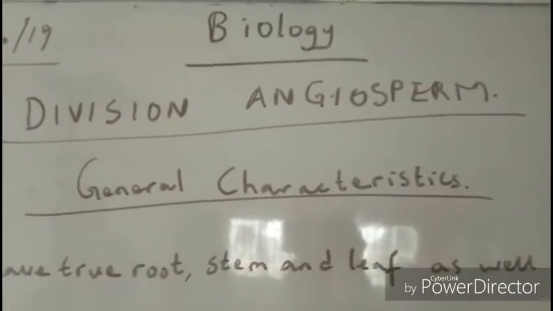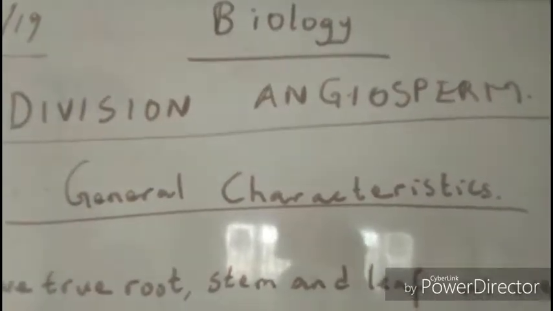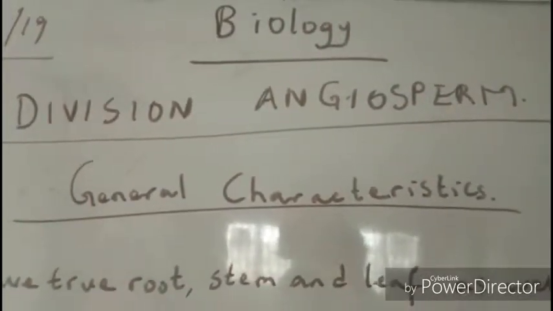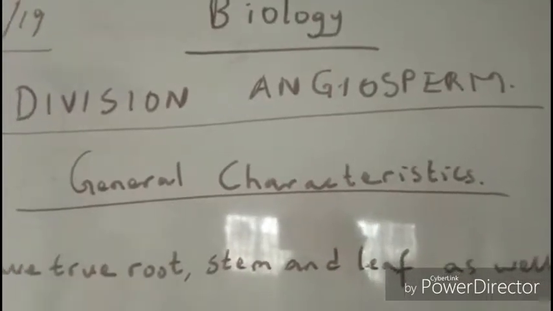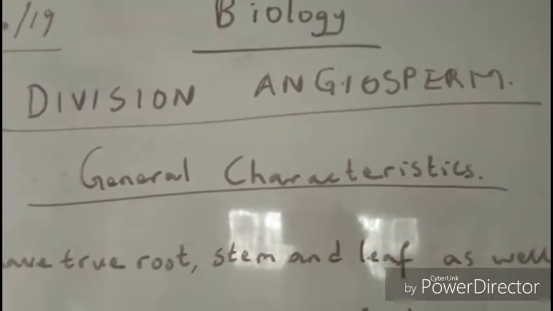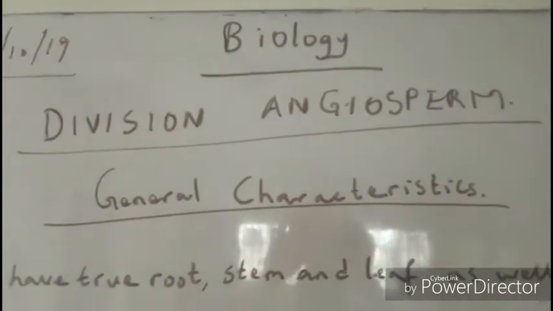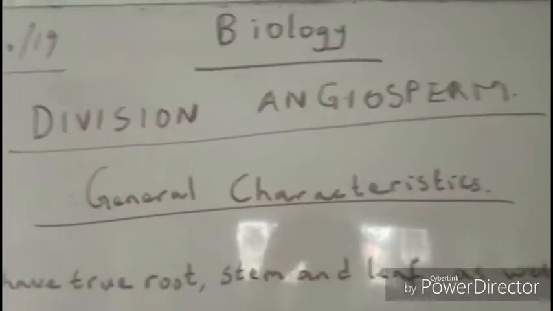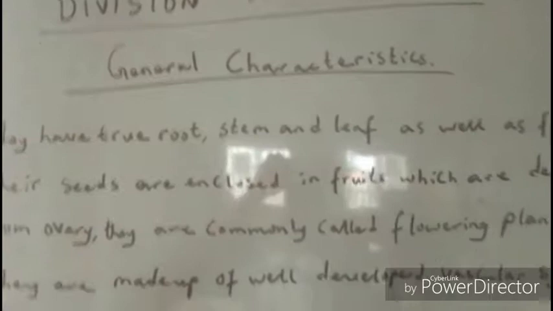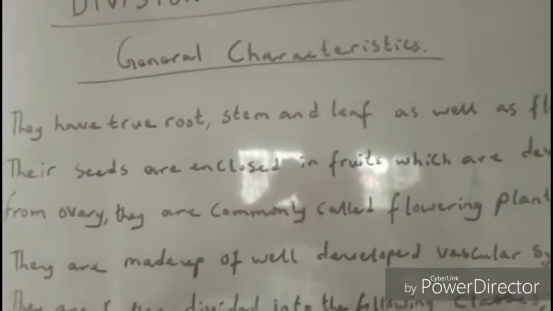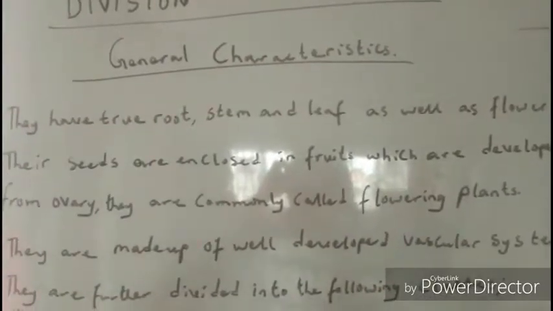This is where we're talking about division Angiosperm. That's the last division under kingdom Plantae. I believe you must have seen videos on the beginning part of this, so it should not be hard for you to understand. Now, the general characteristics of angiosperms: they have roots, stem and leaf, as well as flowers.